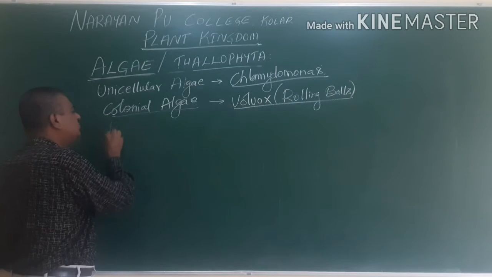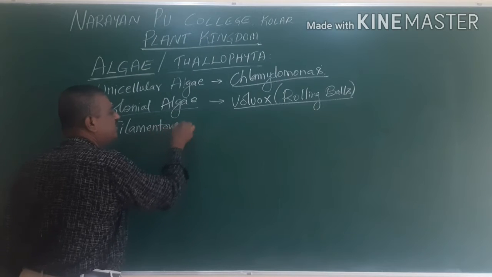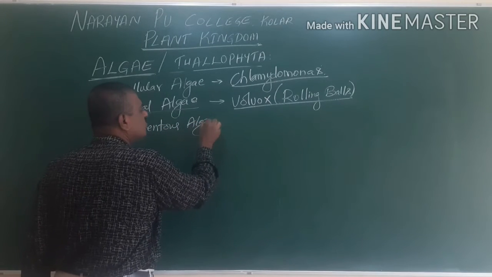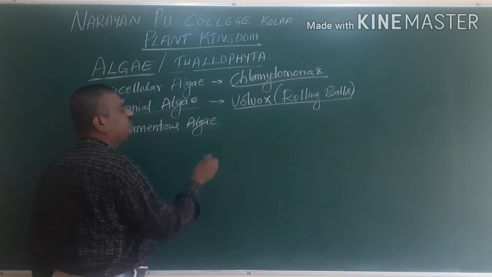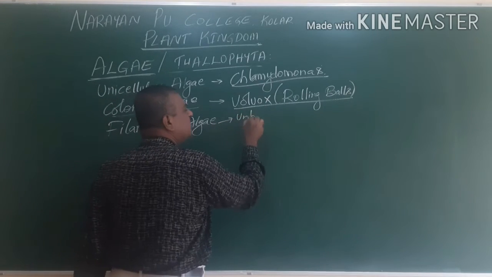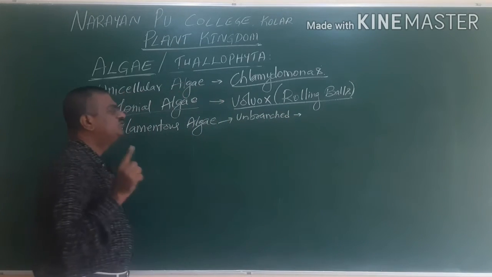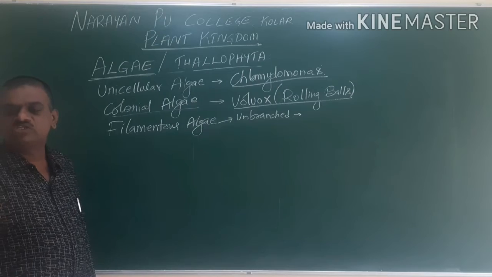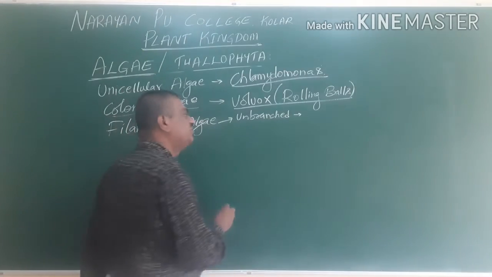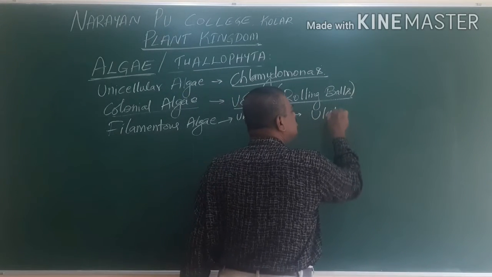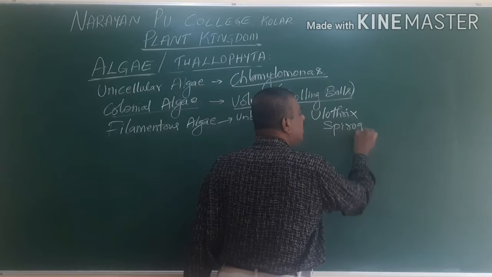Now we go for one more, called filamentous algae. Here in filamentous there are again two types. One is called unbranched algae. There is no branching in the filament. For that, the examples are Ulothrix and Spirogyra.